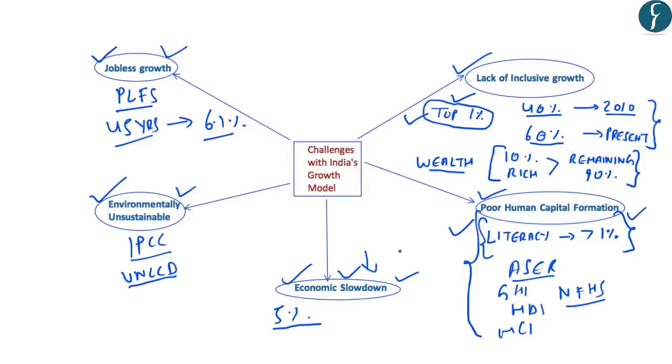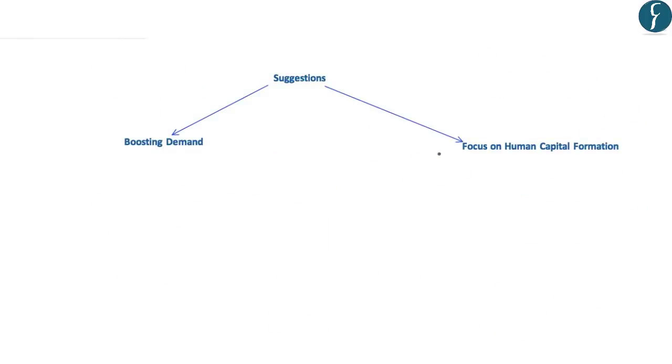So in this regard, let us look at some of the suggestions which have been provided by the author. The first suggestion is that to realize the dream of a $5 trillion economy, India should focus on its human capital formation. We know that India has a huge young population, and if this young population is given good health and education, it can be converted into human capital, which will further boost India's goal of achieving the $5 trillion economy. So the suggestion of the author is that the government's investment in education should increase to about 6% of the GDP.